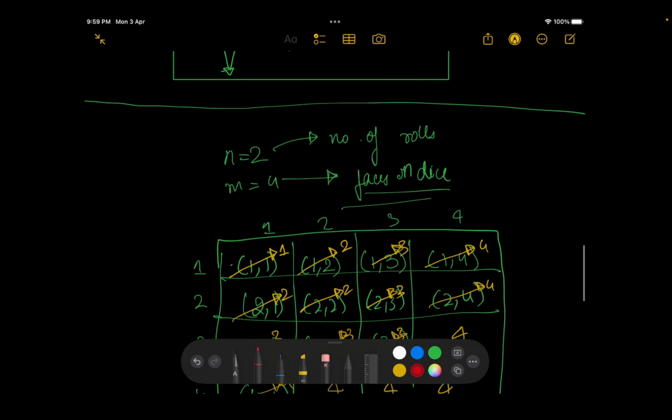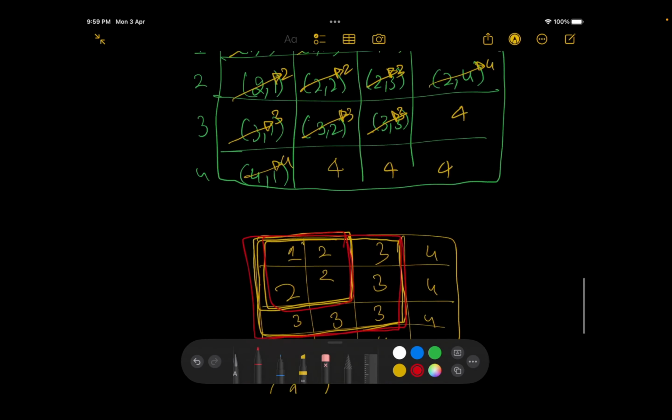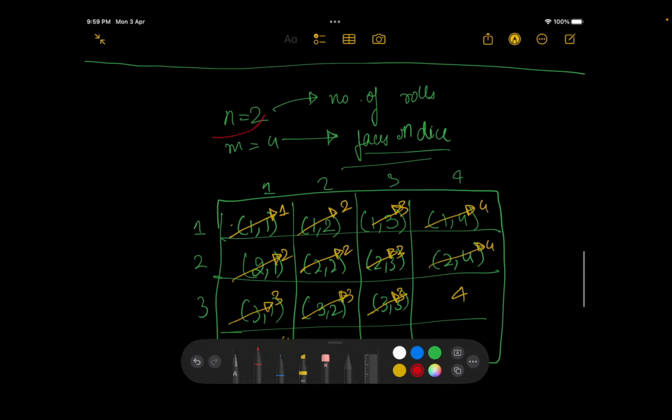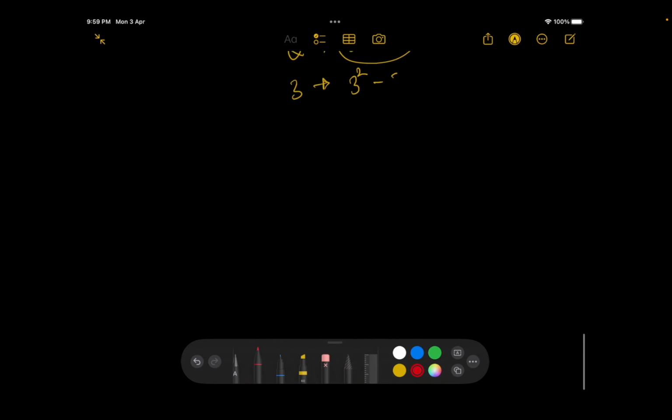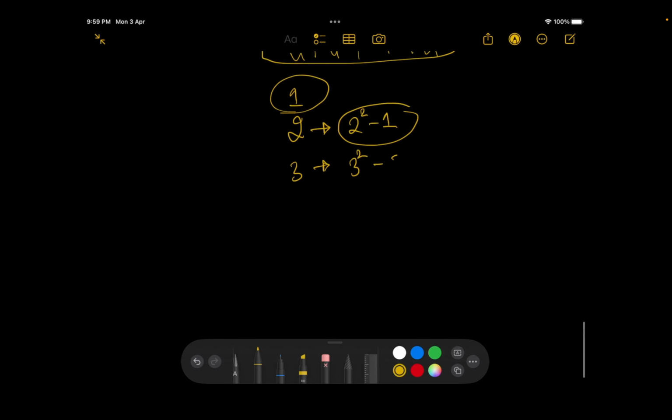Also over here we have to generalize it. Why do we need to generalize it? Because over here we specifically talked about a die with 4 faces and 2 was the number of rolls, right? So if I want to generalize it, sir, n square minus (n minus 1) whole square, n square minus n minus 1 square. Yeah, right. So you're right, exactly, you're right. But let's just try to write down your formula.